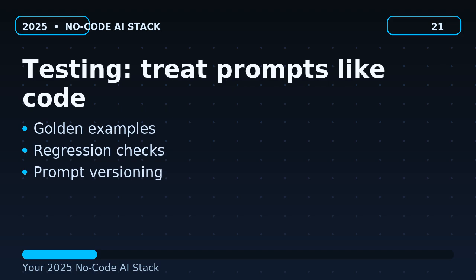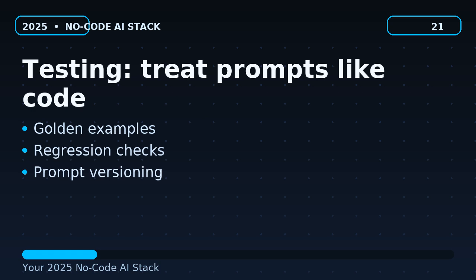Testing. Treat prompts like code. On-screen bullets: golden examples, regression checks, prompt versioning. Voiceover: Test your prompts like code. Keep a small set of golden examples, rerun them after changes, and version your prompts so you can roll back.